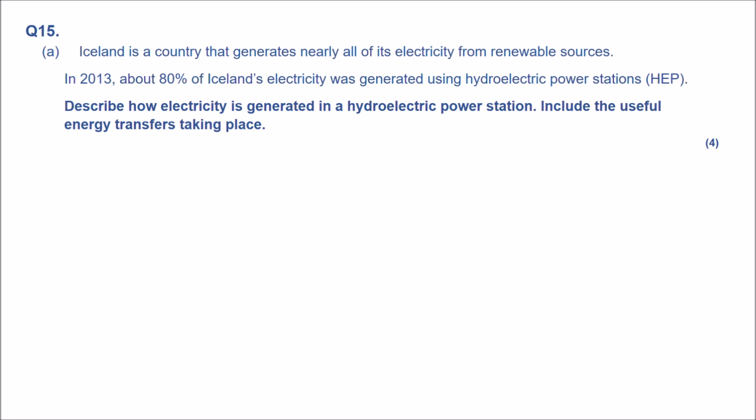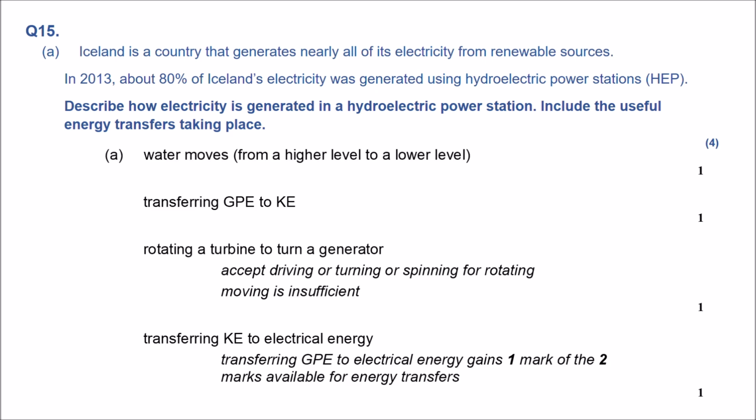Next question. Describe how electricity is generated in a hydroelectric power station. Include the useful energy transfers taking place. So we're talking about hydroelectric power stations and how they work. 4 marks. So water moves from a higher level to a lower level. Remember, hydroelectric power stations are basically a dam.